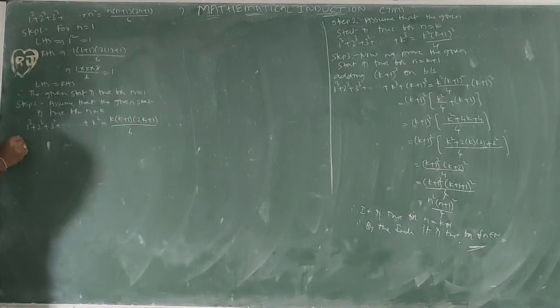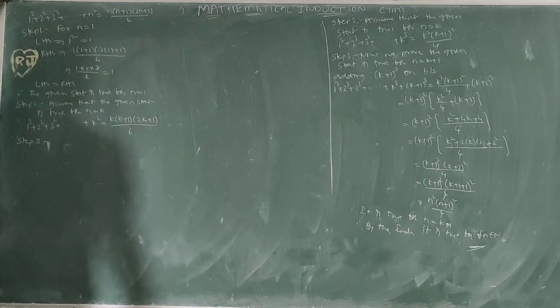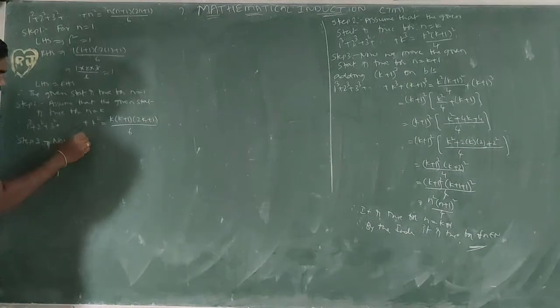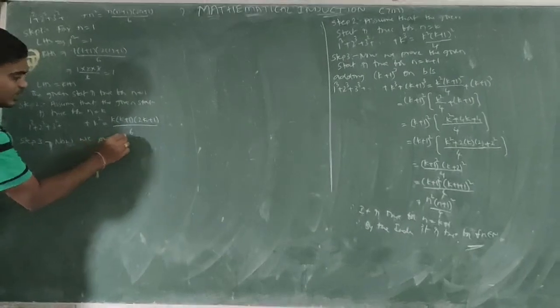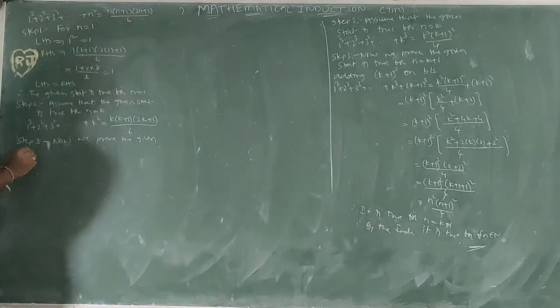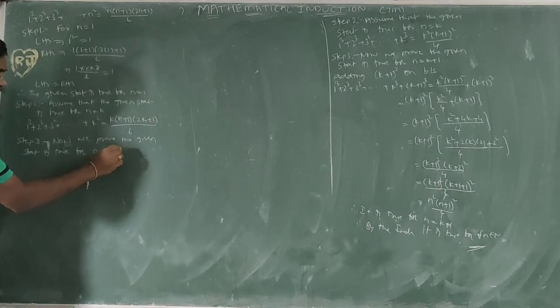Next, step 3. If we are taking step 3, we need to prove that the given statement is true for n equal to k plus 1.